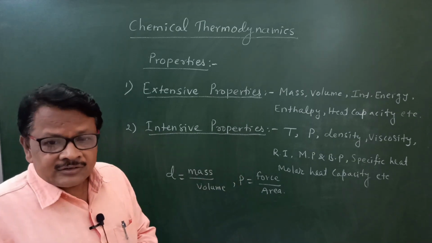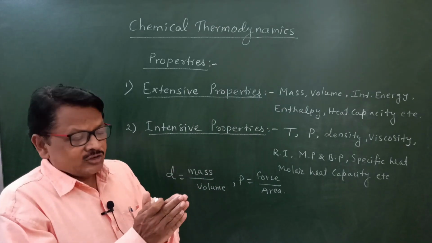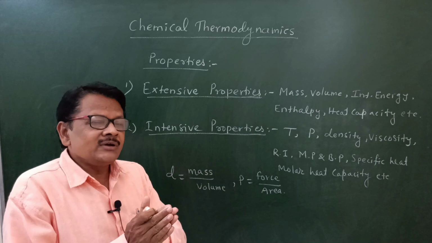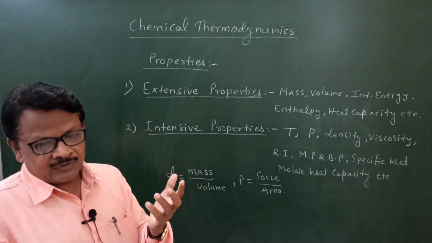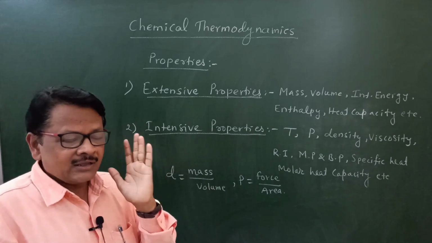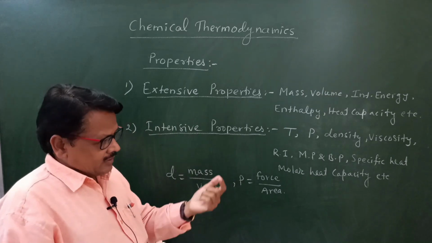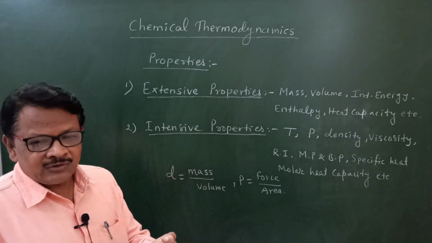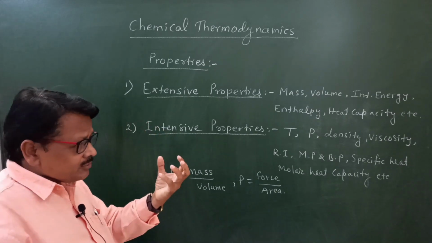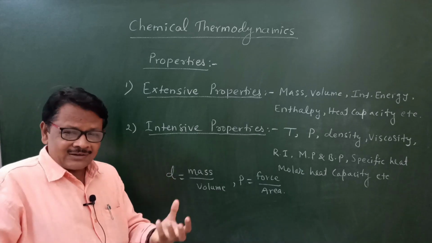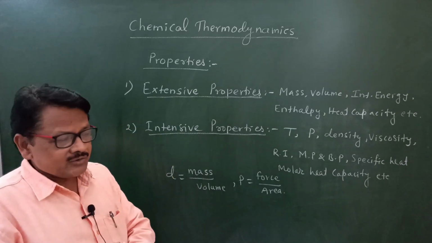And about specific heat and heat capacity, these are two different terms. Specific heat means the amount of heat required to raise the temperature of unit mass of substance through 1 degree Celsius or 1 degree Kelvin. Unit mass, or 1 gram of substance. The amount of heat required to raise the temperature of 1 gram of substance through 1 degree Celsius, that is called specific heat. So it is a fixed one. Specific heat of a particular substance is always fixed. It doesn't change. Therefore it is an intensive property.